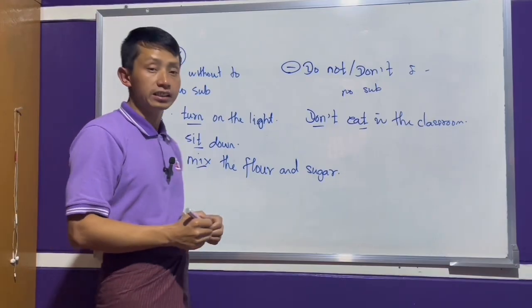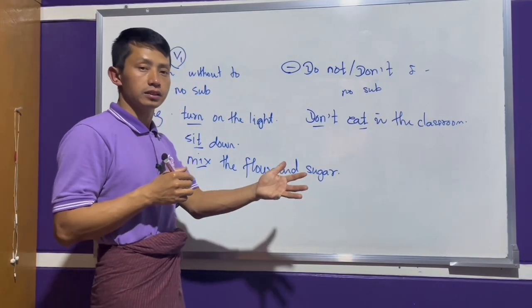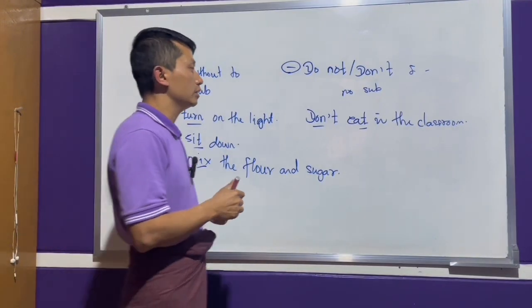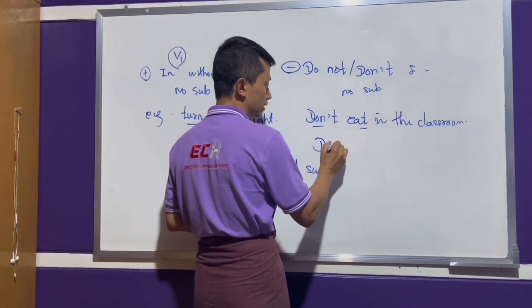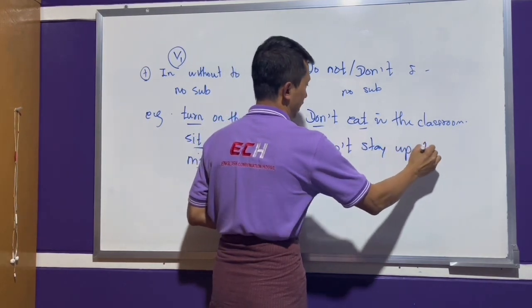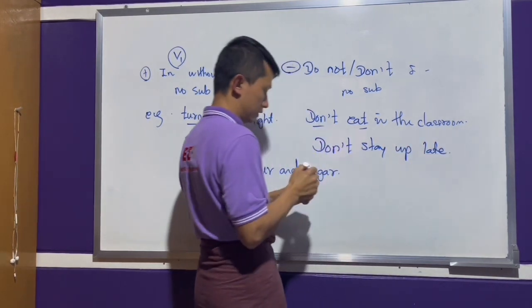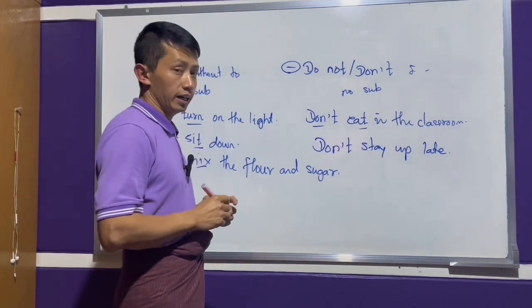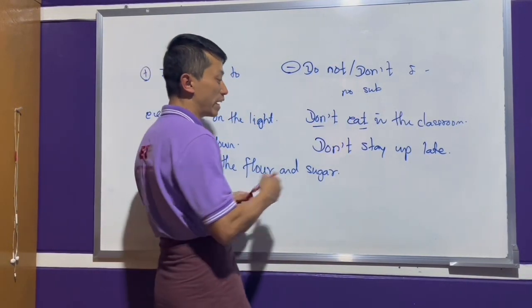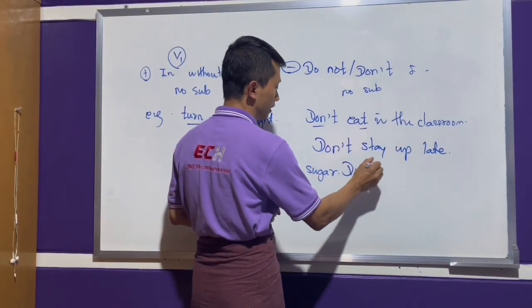Okay, and then your parents sometimes say to you, don't stay up late. Okay, like in the park or in the garden, don't pick up the flower.